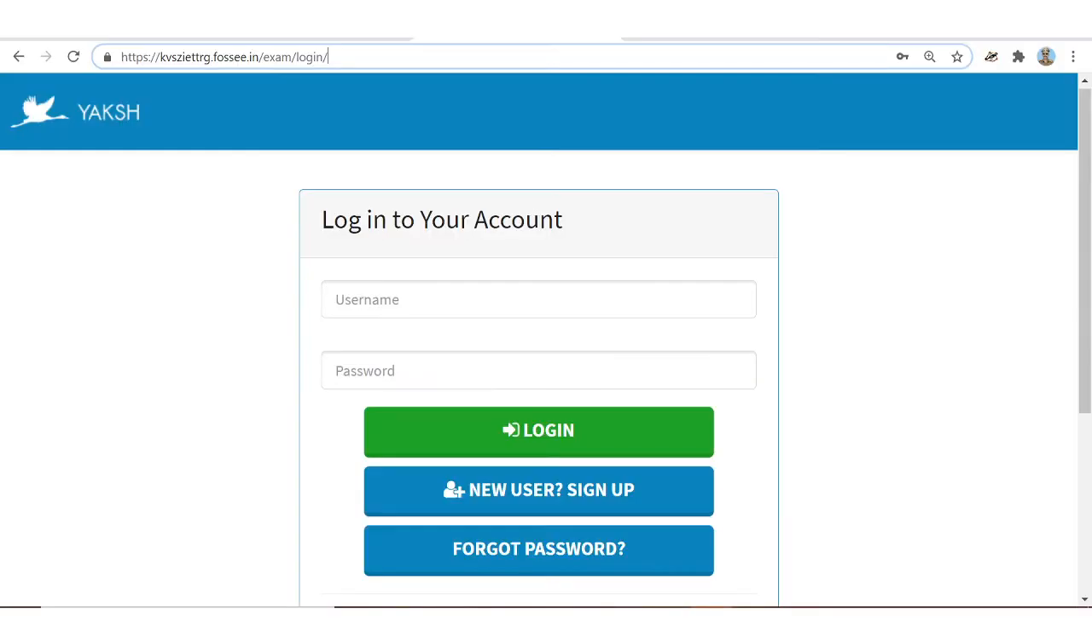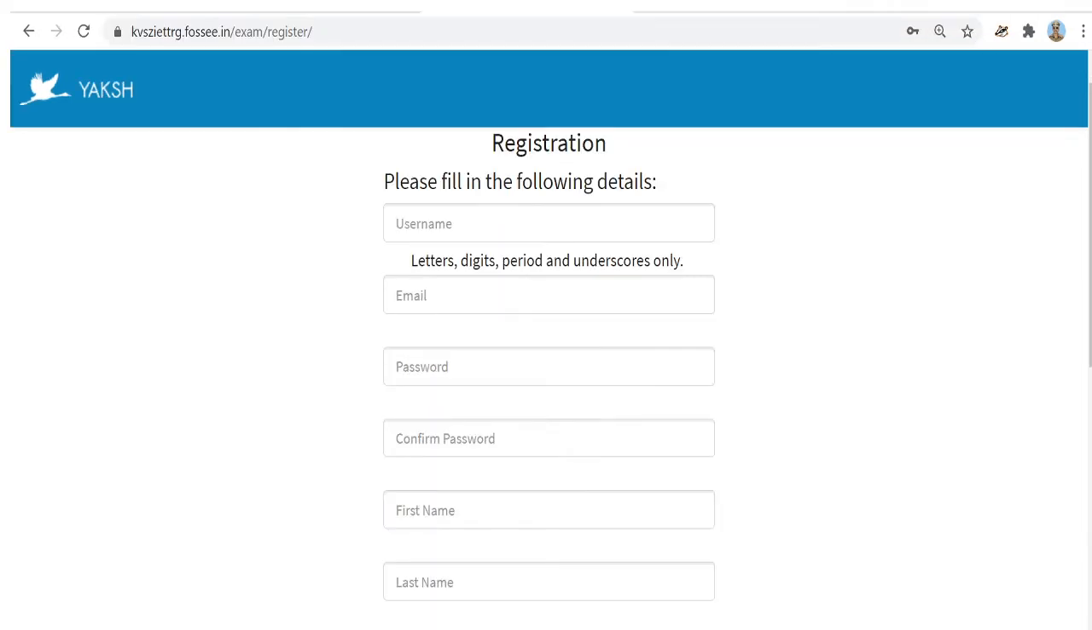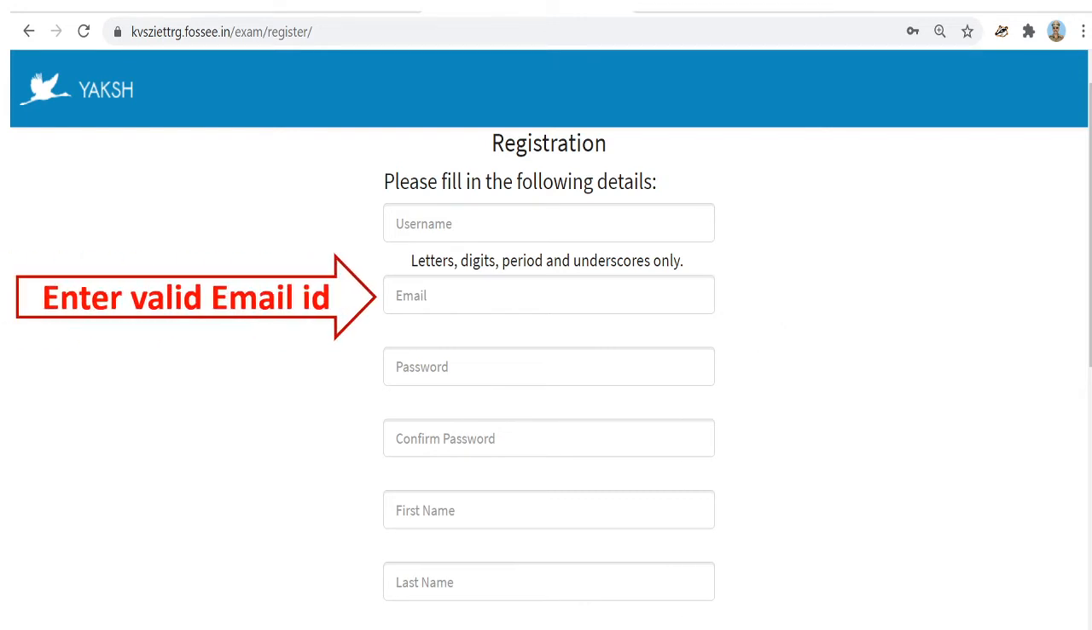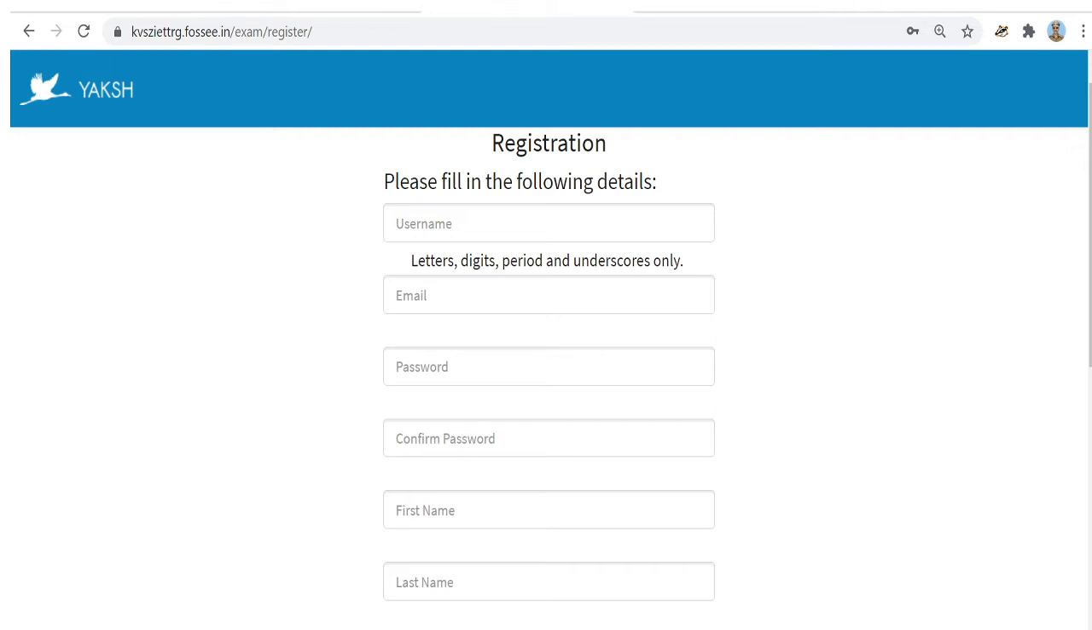Open https://kvszetrg.fossee.in. The website will open. Please note down the website kvszetrg.fossee.in. Being a new user, click New User Sign Up. One registration page will open. Select one username conveniently. Give a valid email ID so that a link will be sent to it for activating your account.